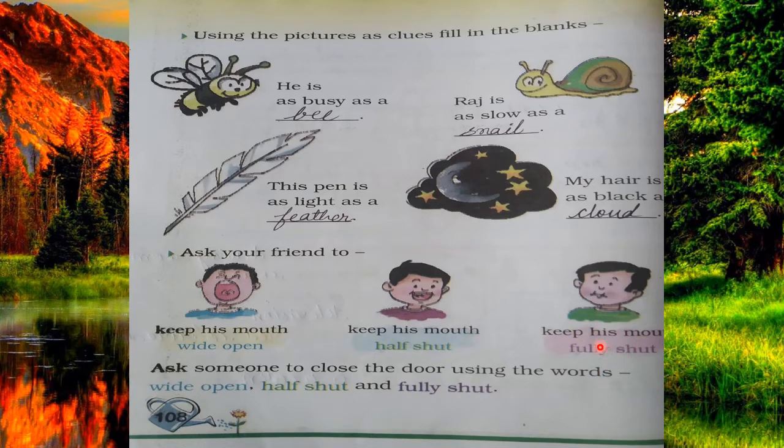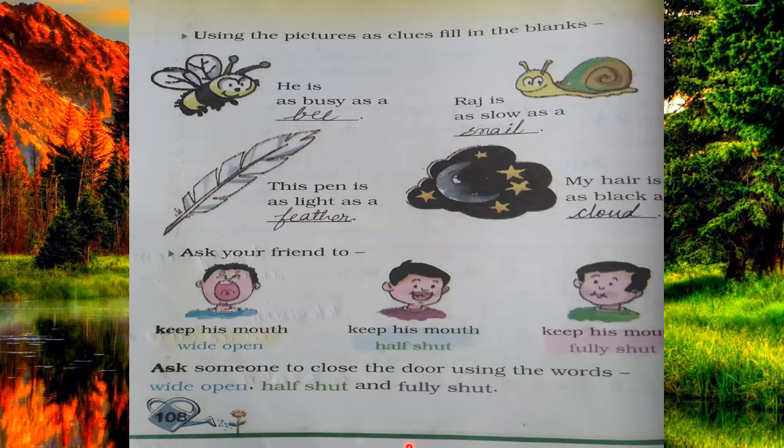So it's a game for you. You have to play this game with your friend. Ask someone to close the door using the words wide open, half shut and fully shut. Class, you can use these words whenever you have to tell someone to close the door. You can say wide open, half shut and fully shut. You can use these words for opening the door or closing the door. Okay, so this is done.